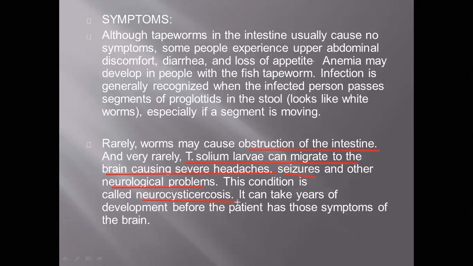It can take years of development before the patient has these symptoms of the brain. So it happens only rarely. Mainly it will be asymptomatic, affecting only the intestine, with the possibility of discomfort, diarrhea and loss of appetite.